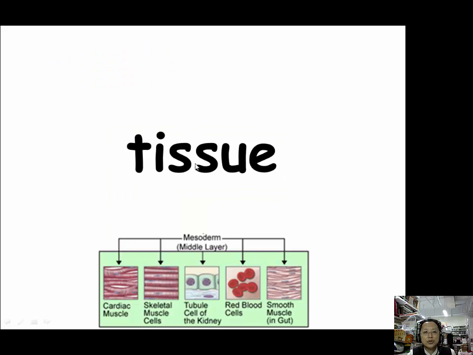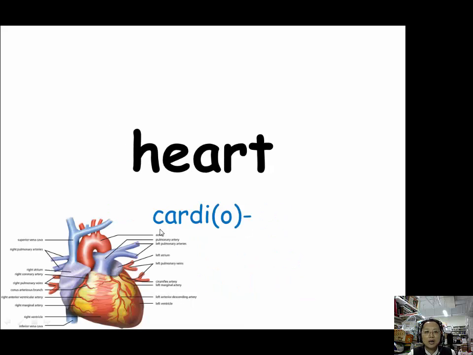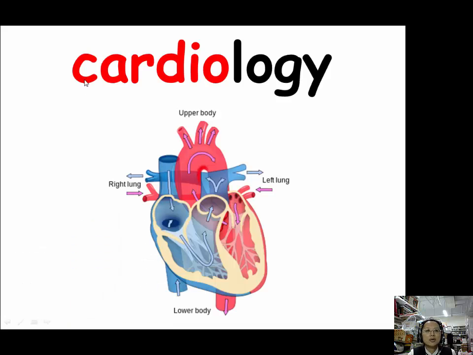Let's review. For tissue, we use histo, H-I-S-T-O, and histio, H-I-S-T-I-O, these two prefixes. For heart, we use one prefix, cardio, and our example is cardiology. Cardiology is the study of the structure, function, and disorders of the heart. This is our heart, and all the study related to our heart is called cardiology.